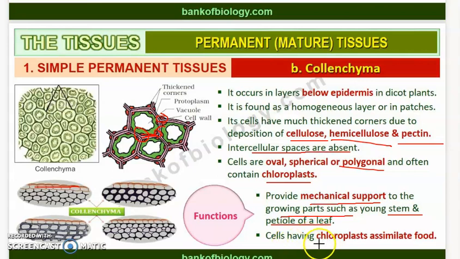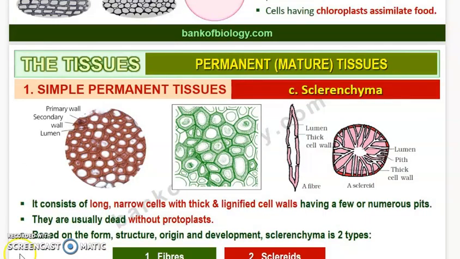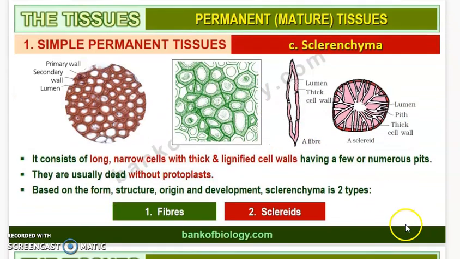And cells having chloroplast will assimilate food. Okay, so a cell which contains chloroplast will be assimilating the food. It means that it uses up the food. Understood it? Now let us move on to the next part, which is the sclerenchyma. Now seeing about the third type, which is the sclerenchyma. So this sclerenchyma consists of long narrow cells with thick and lignified cell walls.